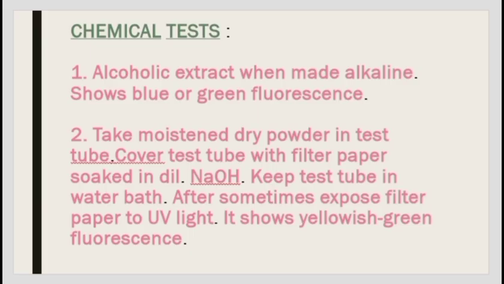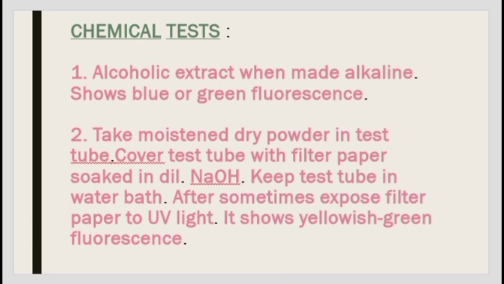Chemical test of GENTIAN. First, alcoholic extract when made alkaline shows blue or green fluorescence. Take moistened dry powder in a test tube, cover the test tube with filter paper soaked in dilute NaOH, and keep the test tube in a water bath.